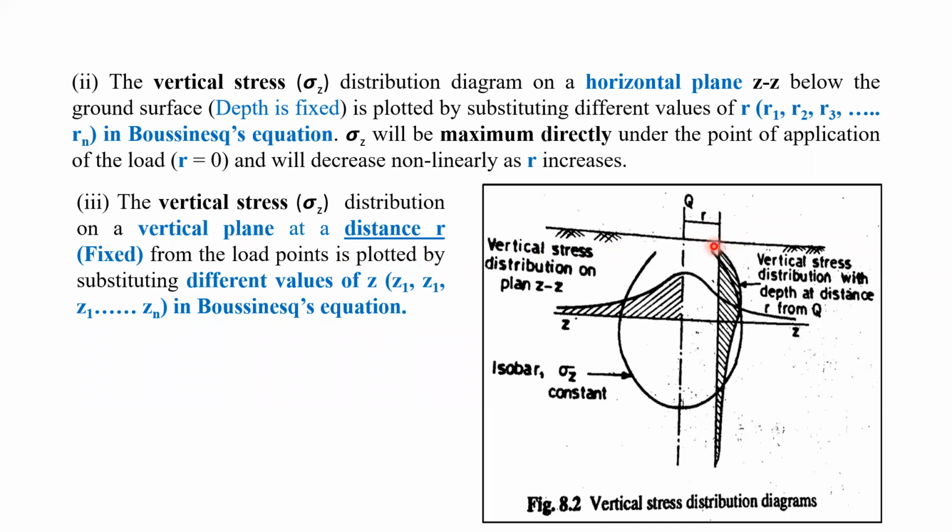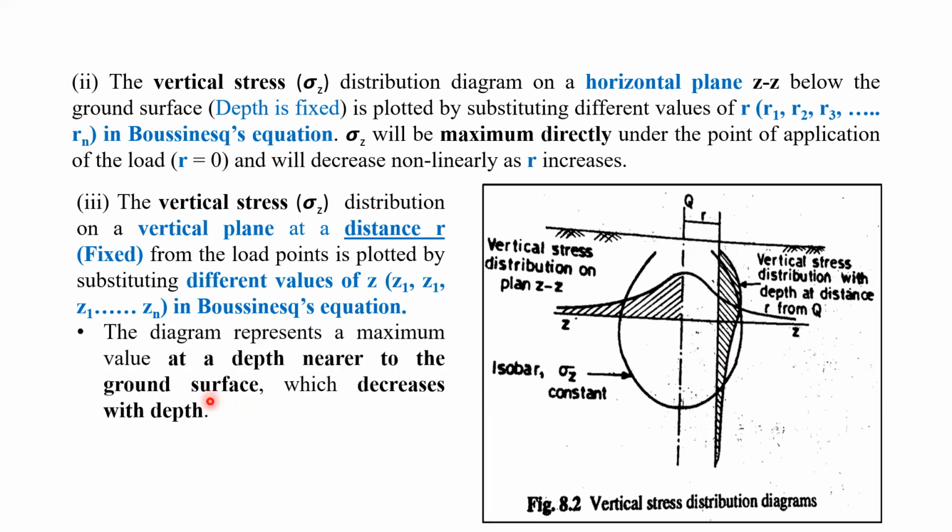So for the different load points, it is plotted by substituting different values of Z. What we can do is, R is fixed, and we take different depths Z1, Z2, Z3, Z4, Z5, Z6, like that. Different Z1, Z2, Z3 are there, but R is fixed. Accordingly, we can calculate sigma Z using the Boussinesq formula, and on this plane we can plot this vertical stress distribution diagram.